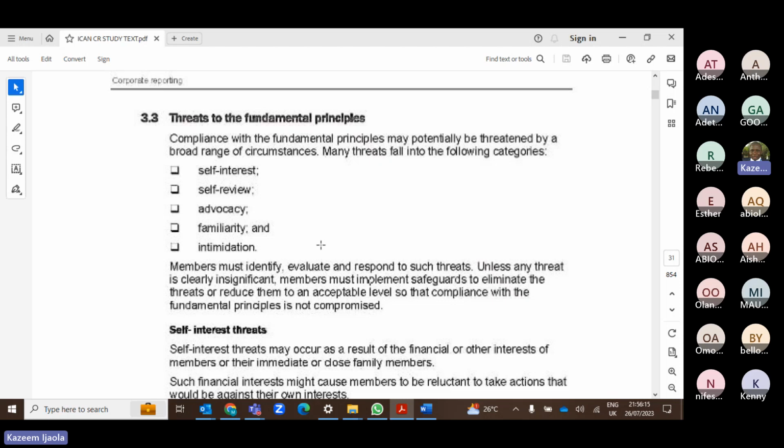Then the last one is intimidation. Say you went for a board meeting where you were just appointed as the auditor, and after the meeting, one of the directors calls you aside and says, auditor, see that if you issue any bad report, I will kill you, or I will deal with you. It is very common for these big men to use the words, I will deal with you. If you find yourself in that kind of situation, the standard states that you should report to ICAN or report to the nearest authority. But ladies and gentlemen, I would advise you one-on-one: if you find yourself in this kind of situation, your life first. So kindly withdraw.